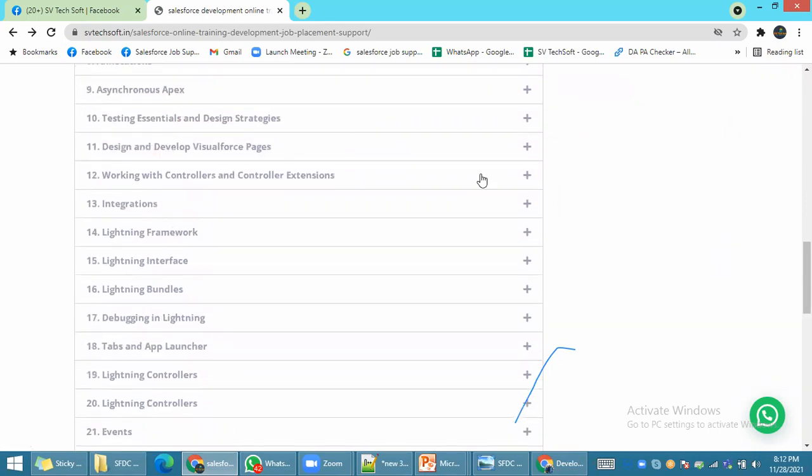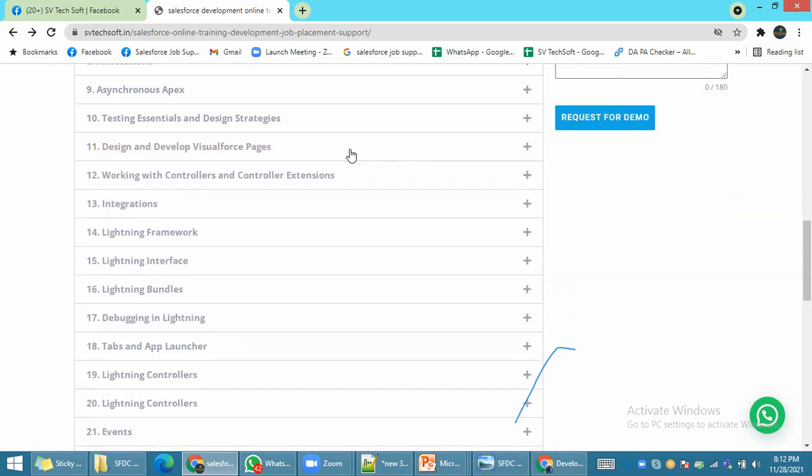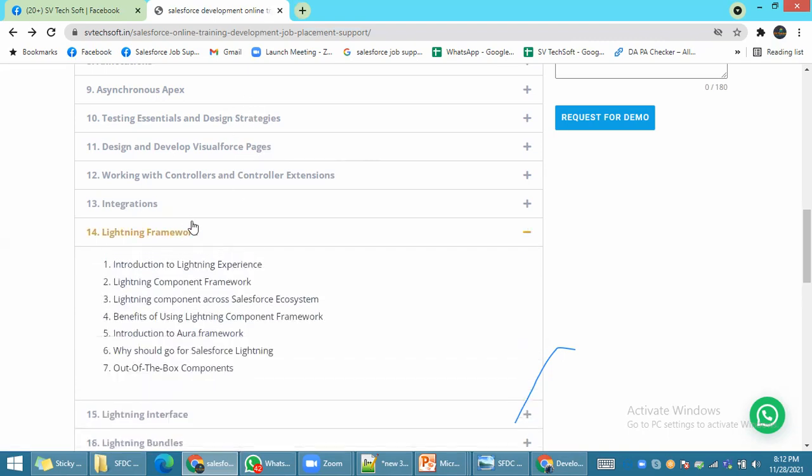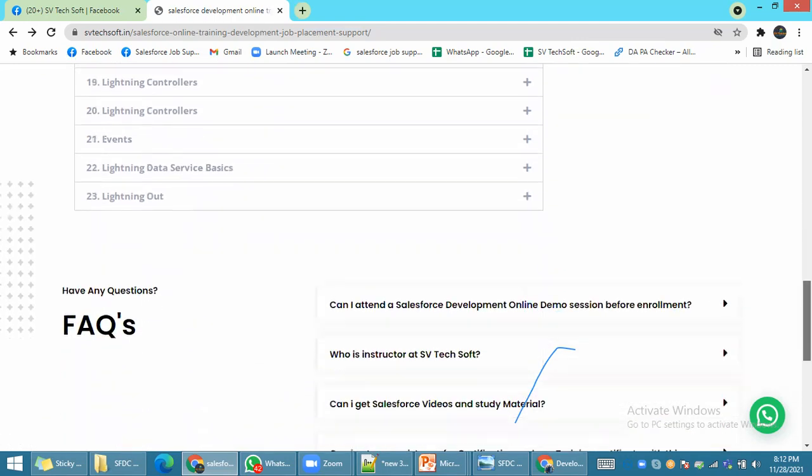Other than that, we will be teaching integrations also. Integration is how we can connect from the Salesforce database to other third-party databases like SQL Server, Oracle, or anything. Coming to the user interface, we will give training on Visualforce as well as on Lightning. We will teach the complete Lightning. This is the complete course content.